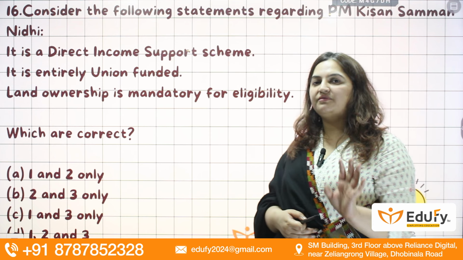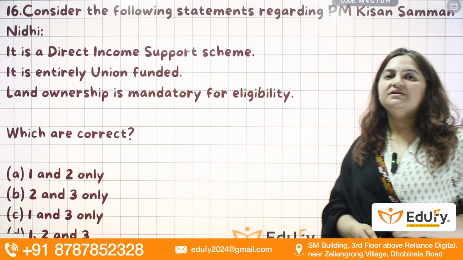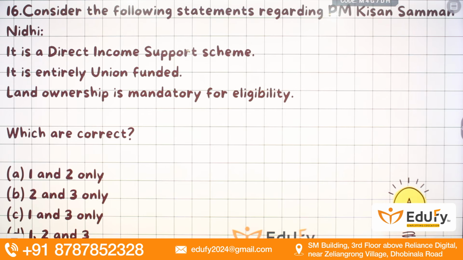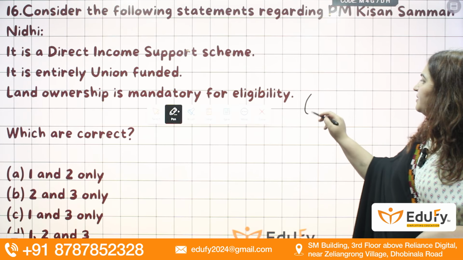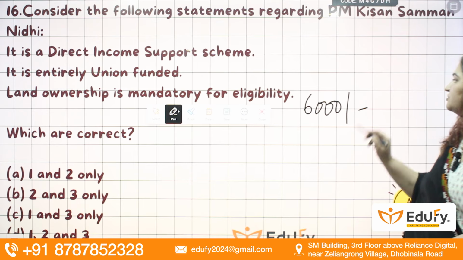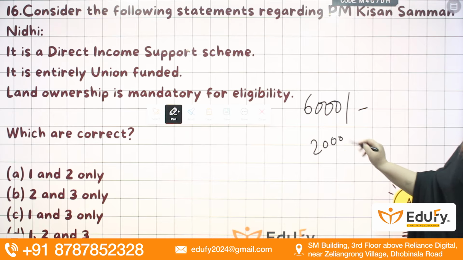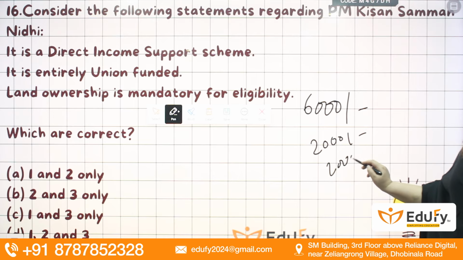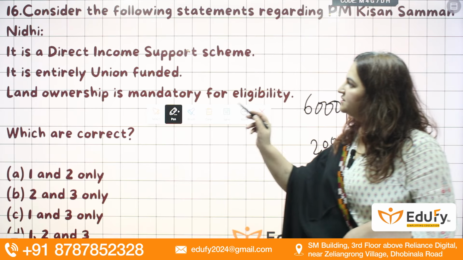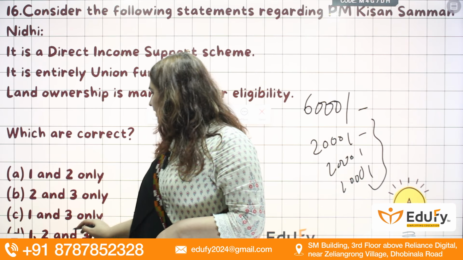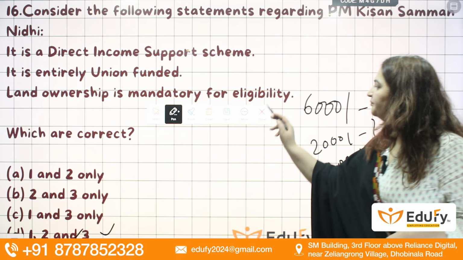If you have ownership of land, then you will be receiving the funds under this scheme. So it is a direct support in the sense that every year a landed farmer will be given 6,000 rupees in 3 installments, 2,000, 2,000 and 2,000 each. So the answer here will be 1, 2 and 3. That is D.